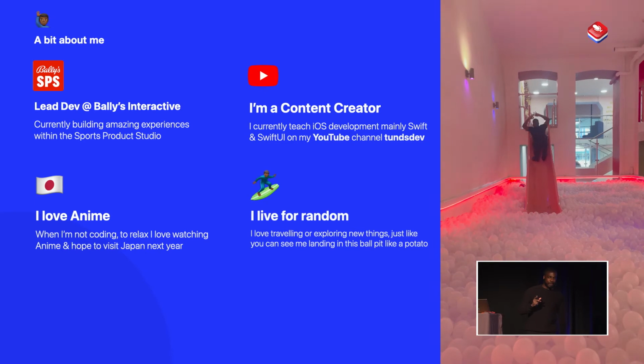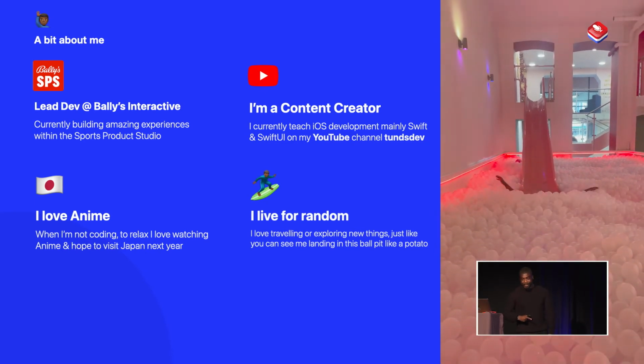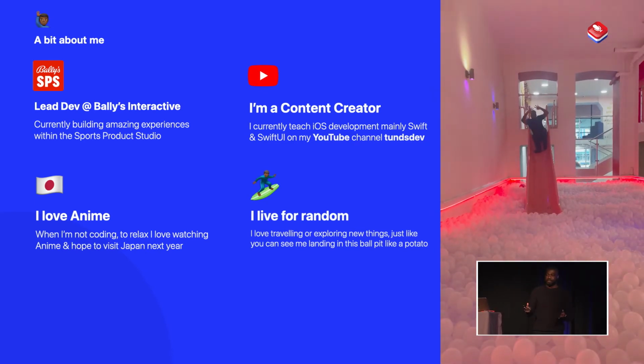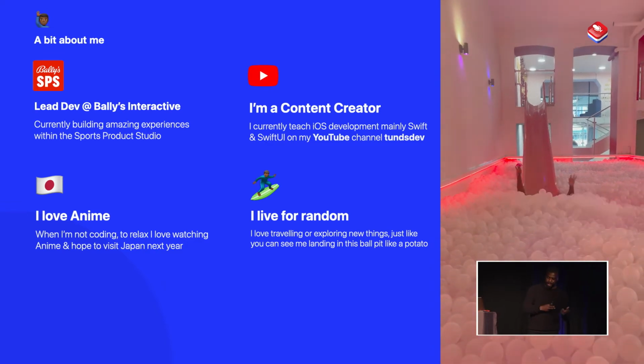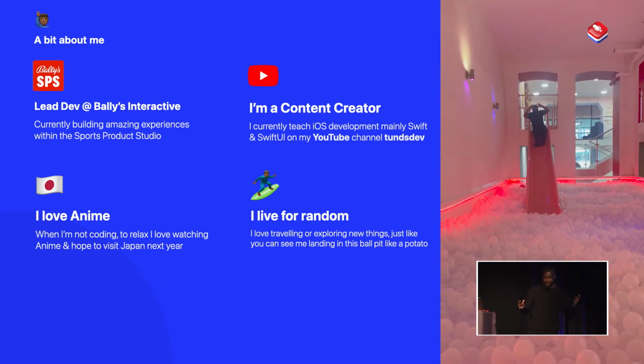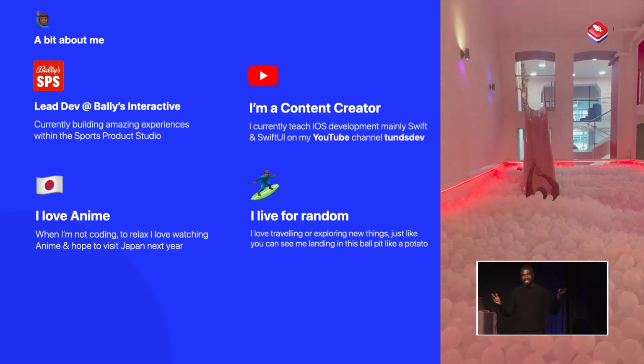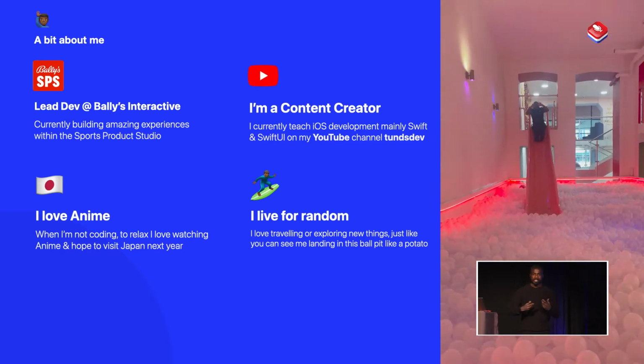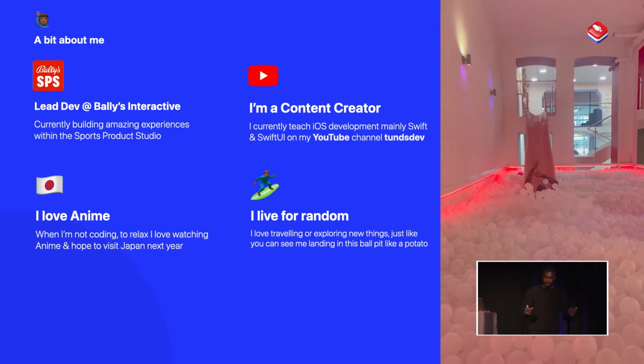And another random thing, you're probably wondering, why is this dude on the slide? So the reason why is because I just like doing random things. So this is me in Budapest, where I'm falling here like a sweet potato, and I'm just chilling in the ball pit. But I just like exploring new things, doing different things, and really stepping out of my comfort zone as well. So, enough about me.